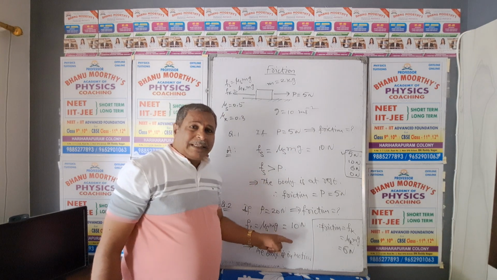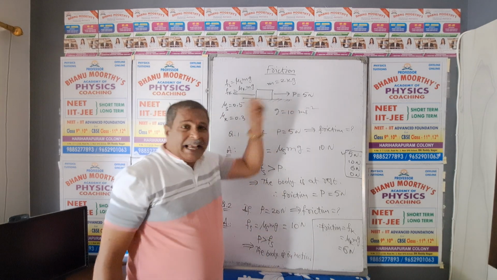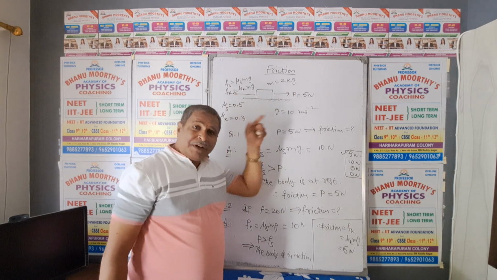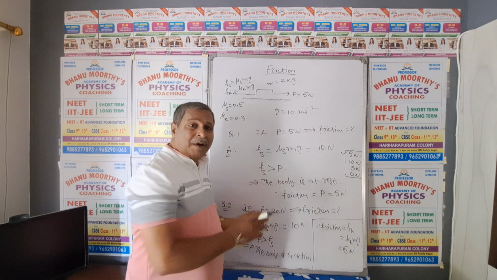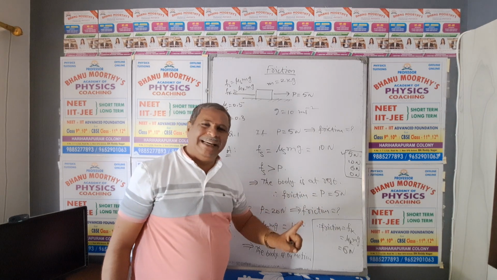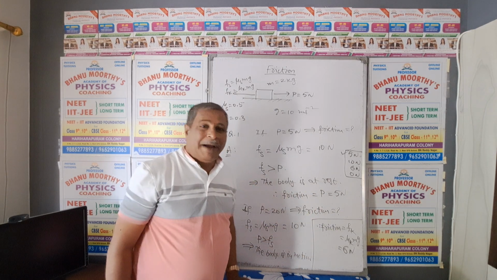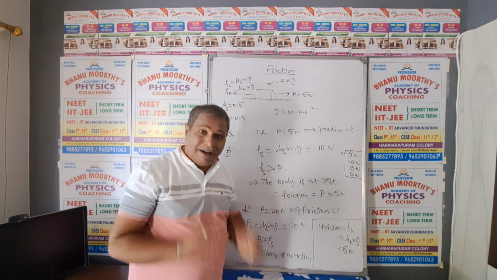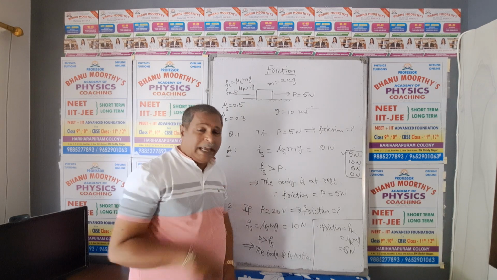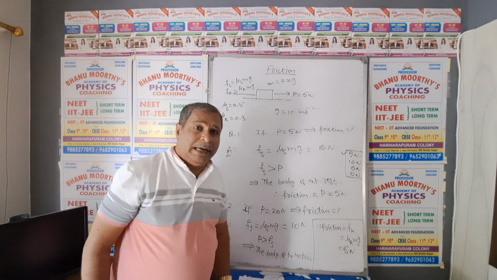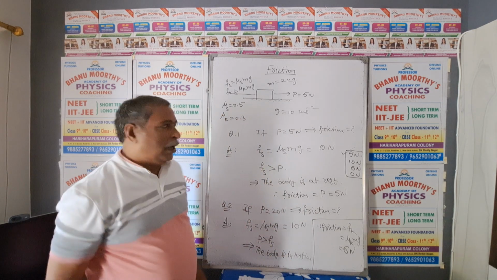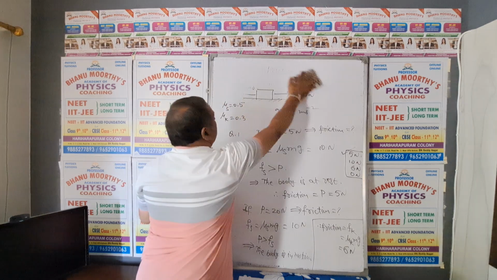This is the same type of question, they just change the pulling force. If the pulling force is less than friction, the answer is frictional force equals pulling force. If the pulling force dominates over frictional force, then the answer becomes equal to kinetic friction, that is mu k mg. My dear NEET aspirants, this is model number 1. I am going to project it now. Observe this model carefully, very important from the NEET entrance point of view. Immediately let us move to the second model, model number 2.